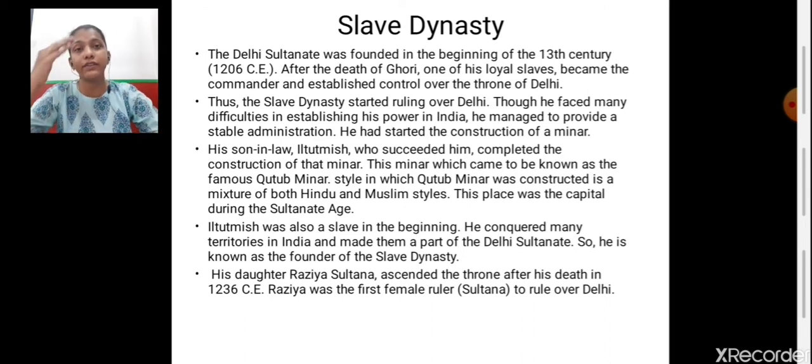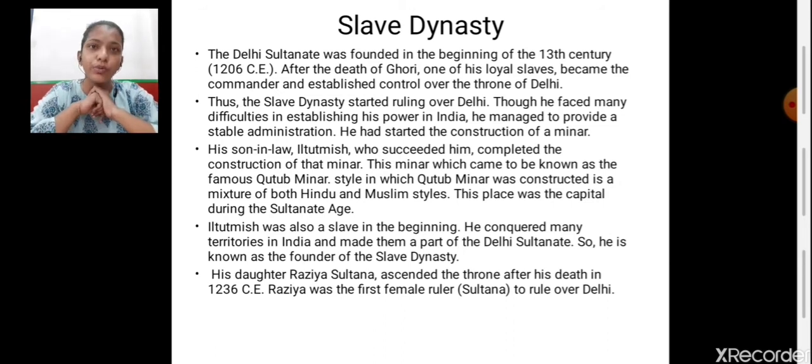Now, the minar that we are talking about in this slide is the famous Qutub Minar, and the style of its construction is a combination of both Hindu and Muslim styles. This place, the Qutub Minar, was considered the capital during the Sultanate age.